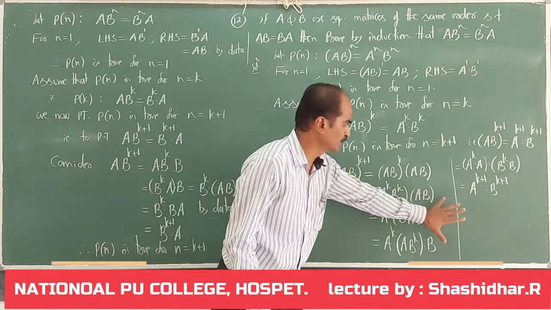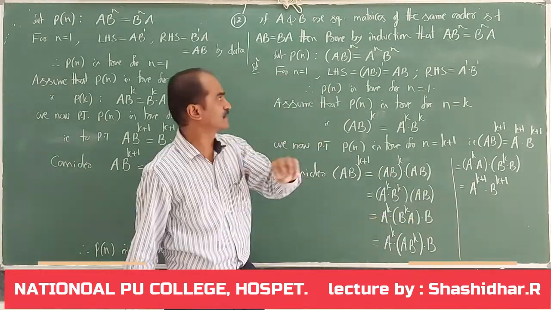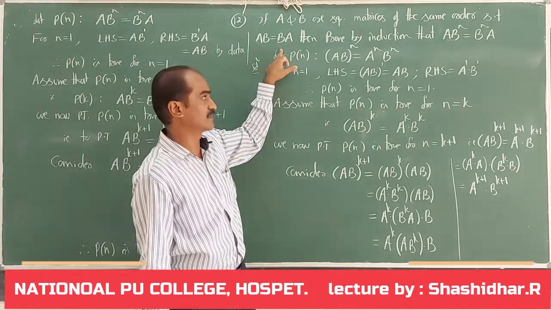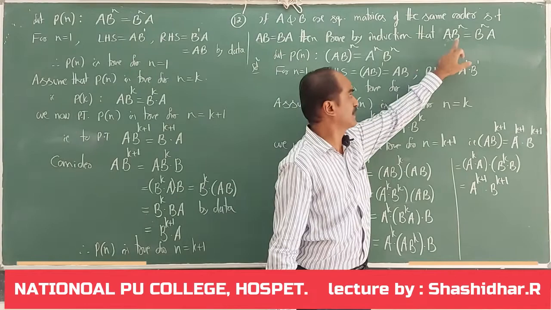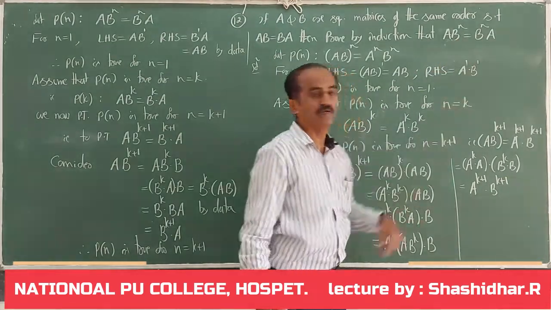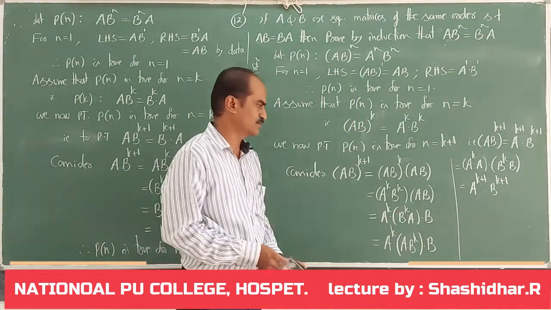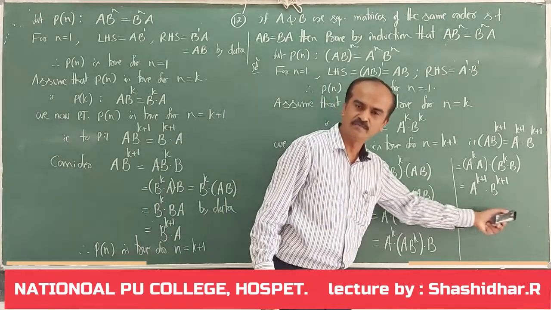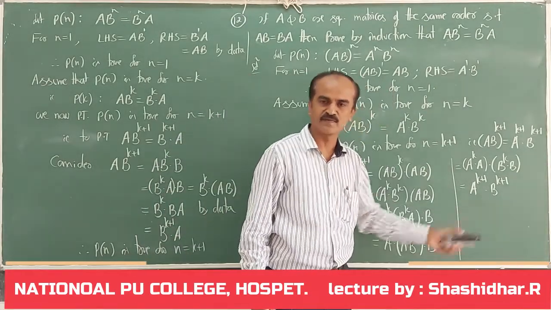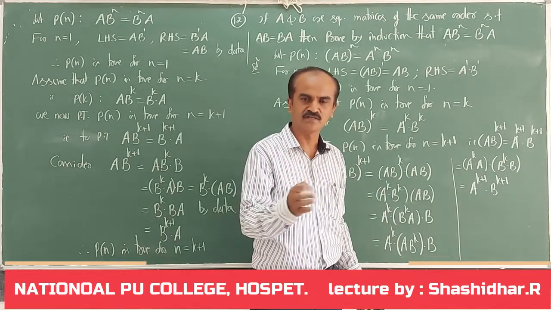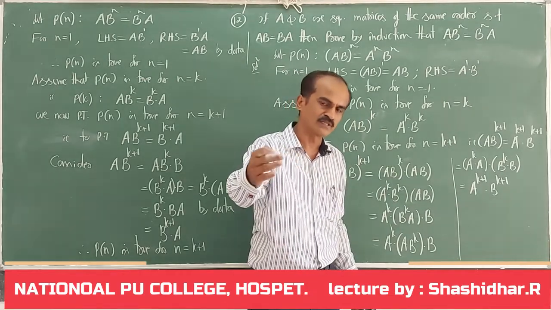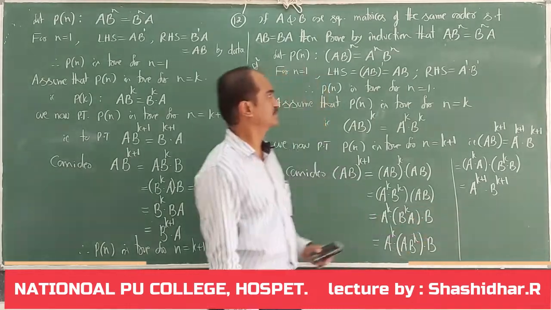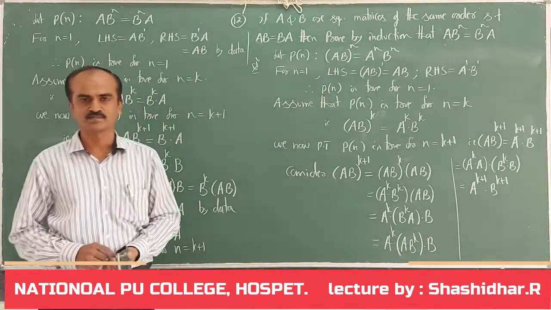In order to prove this, we are using two facts. One is, in the problem they are given ab equal to ba. Another one, the previous result a into b to the power of n is the same as b to the power of n into a. Using those two results, we are able to prove this. Therefore, Pn is true for n equal to k plus 1. Hence, by mathematical induction, Pn is true for all positive integral values. Those two statements I have to write. By this, example 12 is completed.